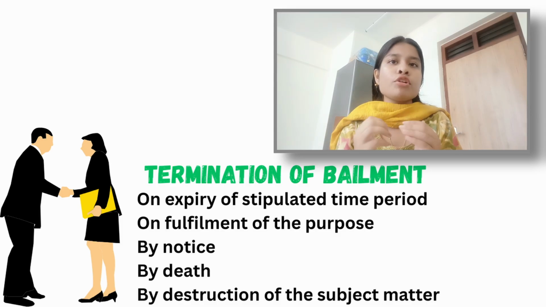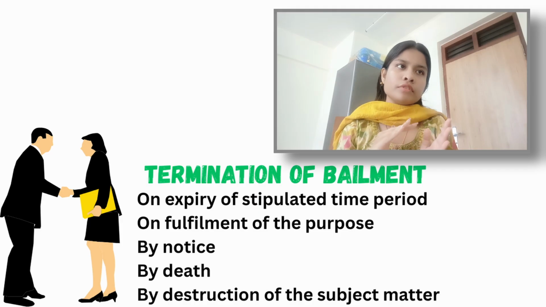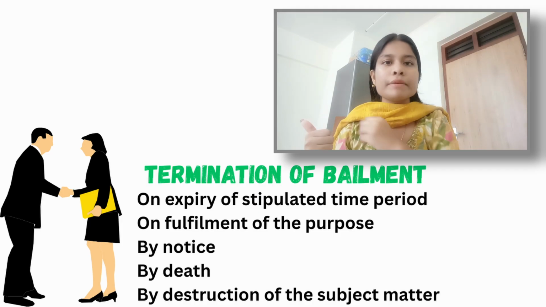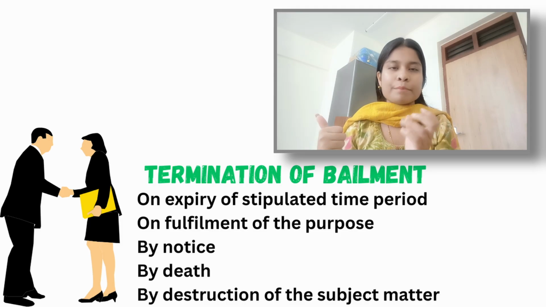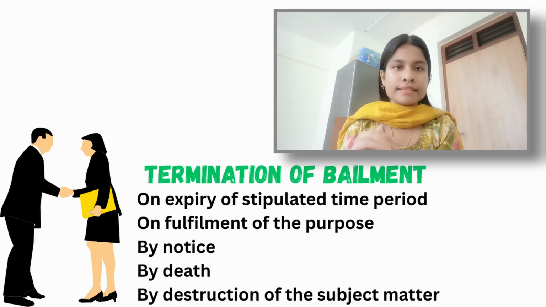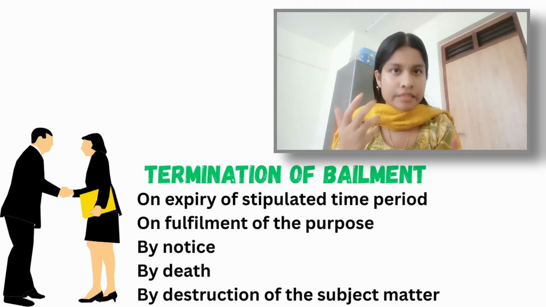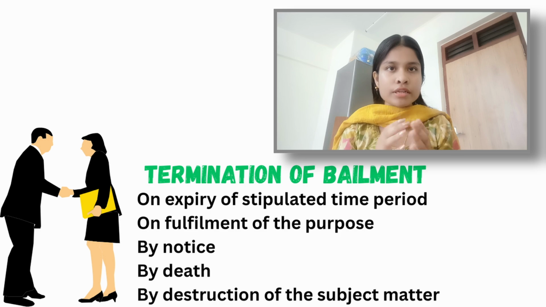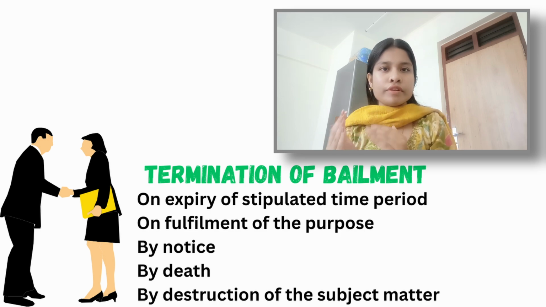And last but not the least, the termination of bailment. The termination of bailment can be done depending upon different situations. Number 1, if the purpose is accomplished. Example, Mr. X had given the car to Mr. Y to repair. In this case, if the car is done with repairing, then the purpose is already over, so the bailment will be terminated because of the fulfillment of the purpose.